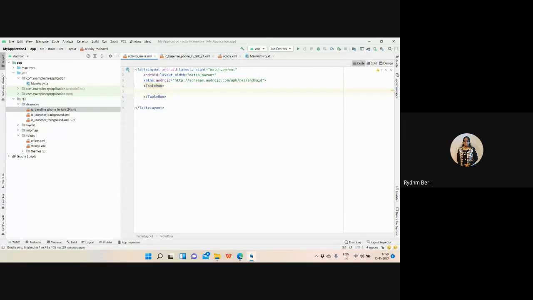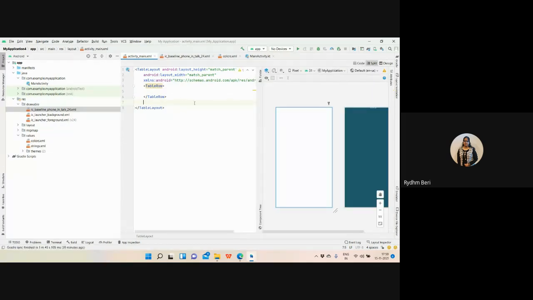Inside this row, I can have as many components as I want. If you want to move down vertically, then you need to create a row again. This is how you need to perform this in the table layout. Yes, ma'am, we are going to have a tabular kind of structure.